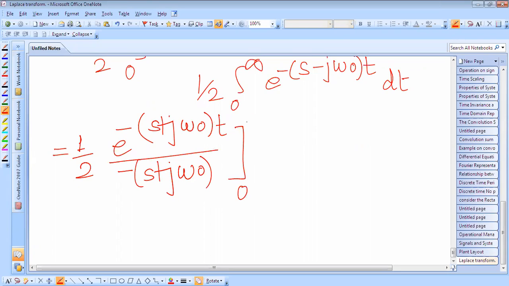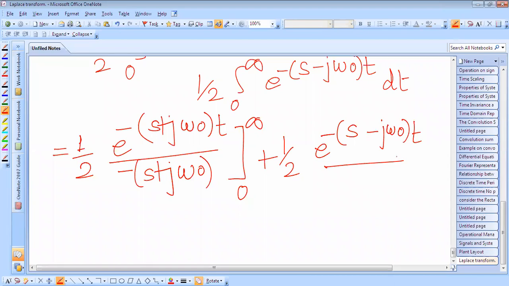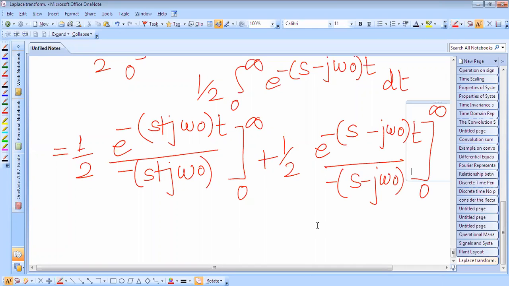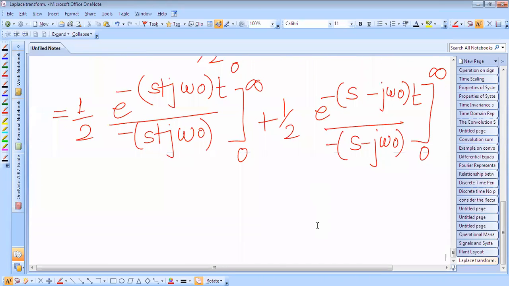Put the limit from 0 to infinity, plus the second part, half into e raised to power minus s minus j omega naught t by minus s minus j omega naught. This limit is again 0 to infinity, and now we have to put the limit and find the Laplace transform of these terms.